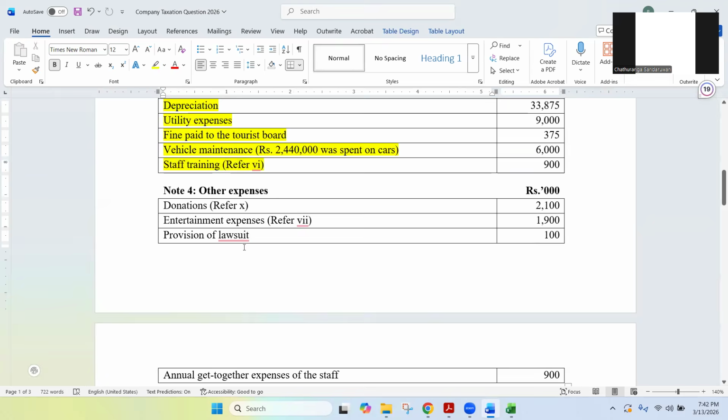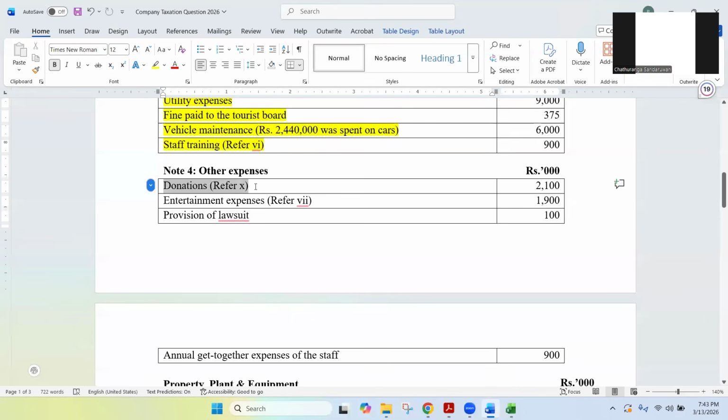We are moving to other expenses. First one is donations. When you hear the word donations, you need to remember we are talking about qualifying payments. There are many different types of donations we can consider under qualifying payments. The donations have already been deducted under other expenses, 2,100.